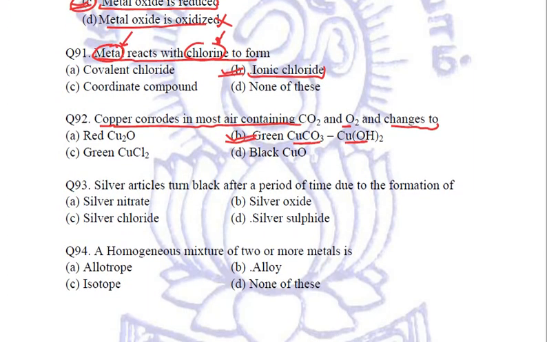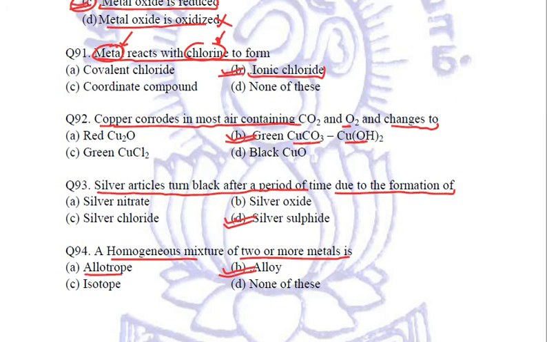Next question is silver articles turn black after a period of time due to the formation of. Now this is basically the corrosion of silver, and it is corroded to form silver sulfide, which causes the blackness of the silver. When silver is kept in the open for quite some time, it will corrode due to the formation of silver sulfide. Clear? Next, a homogeneous mixture of two or more metals, obviously it is alloy.